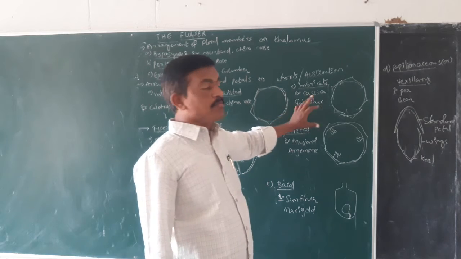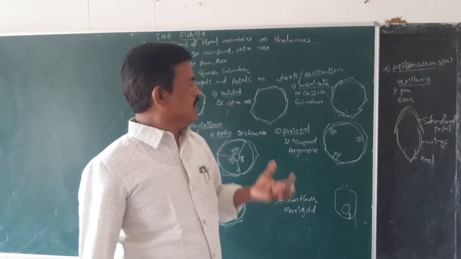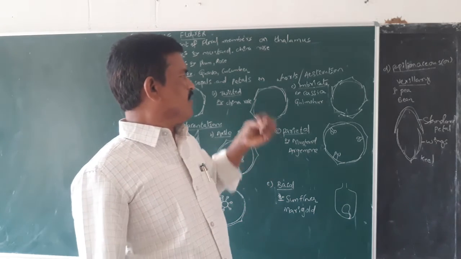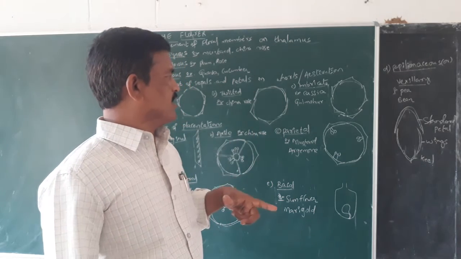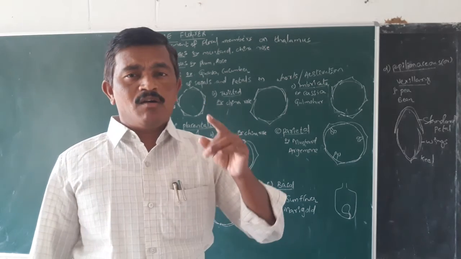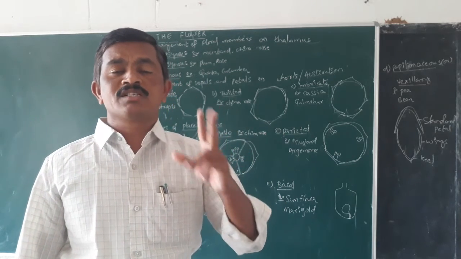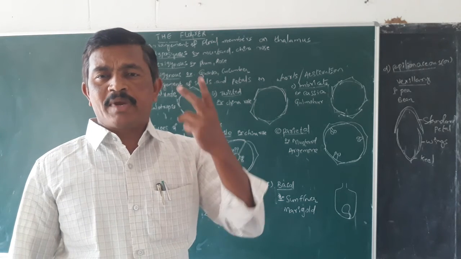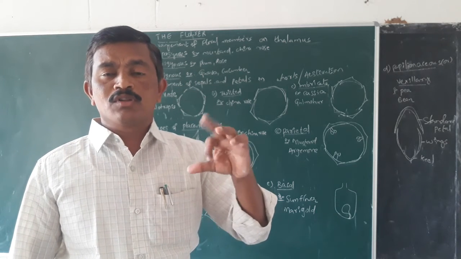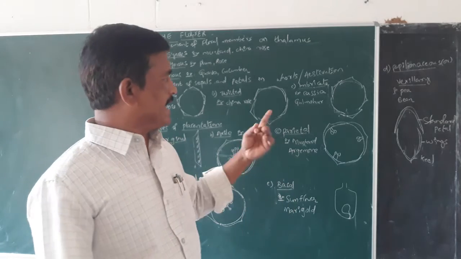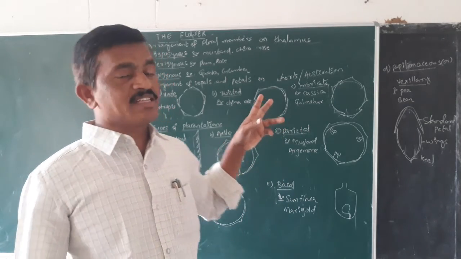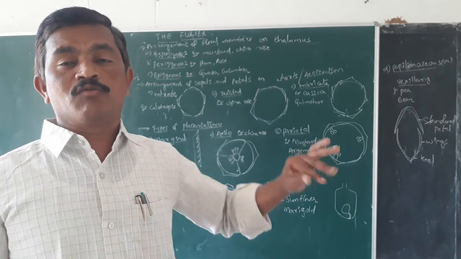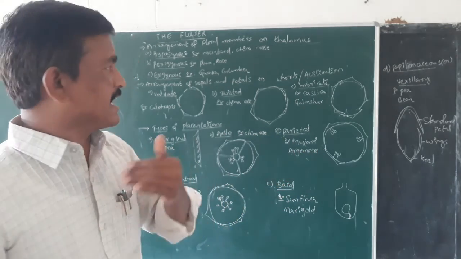But in case of imbricate aestivation, for example, in case of Cassia and Gulmohar, there are 5 sepals or petals. Here, one sepal has its 2 margins covered by other ones, where for one sepal or petal, both the margins are not covered by any other member. In case of the three sepals or petals, one margin is covered by some other one and one margin comes out. So once again I am explaining.